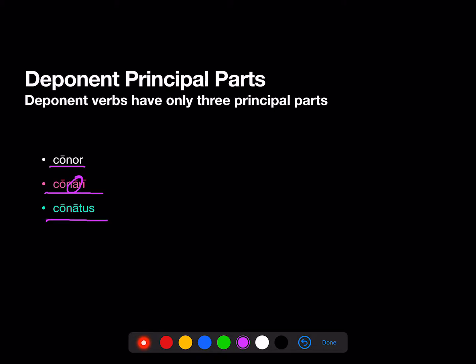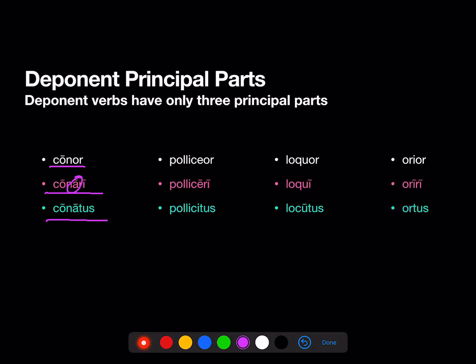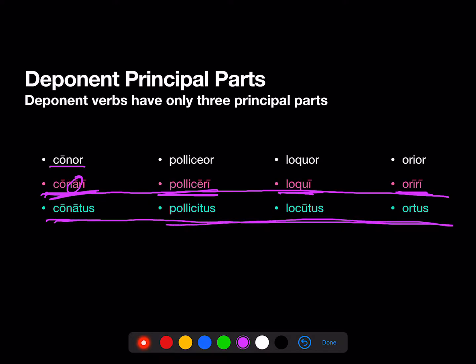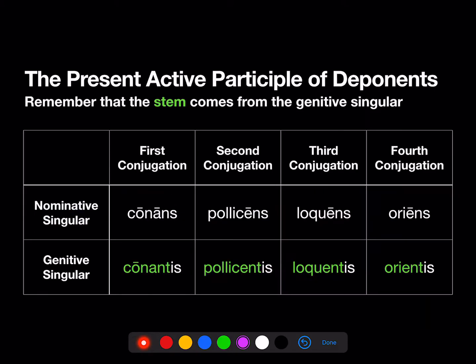Conatus, having tried. Polliceor, polliceri, pollicitus. Loquor, loqui, locutus. Orior, oriri, ortus. And again, it's this present infinitive, right? To try, to promise, to speak, to rise. And this perfect participle, this final principal part, that are going to give us all our participles.